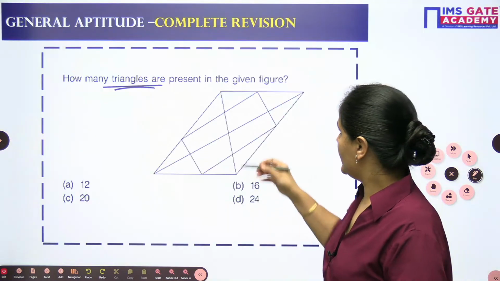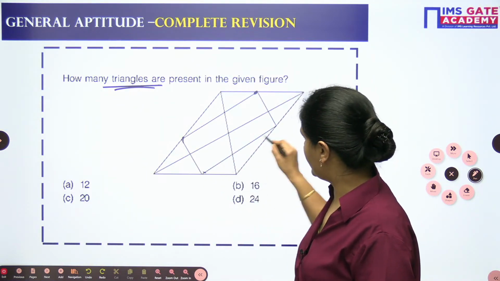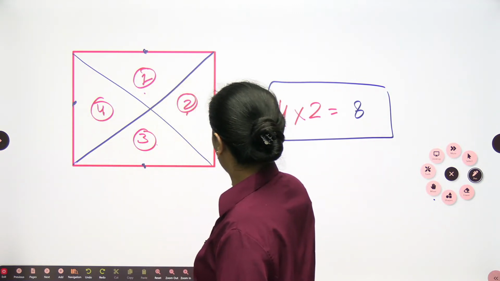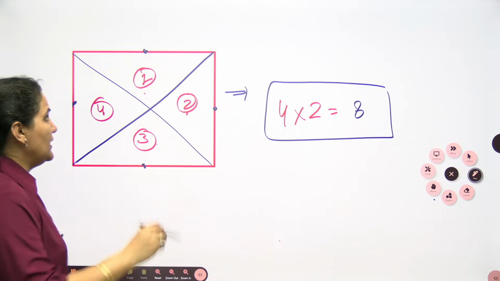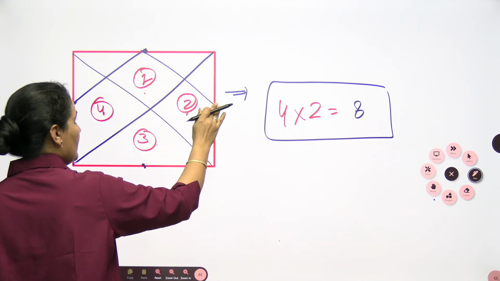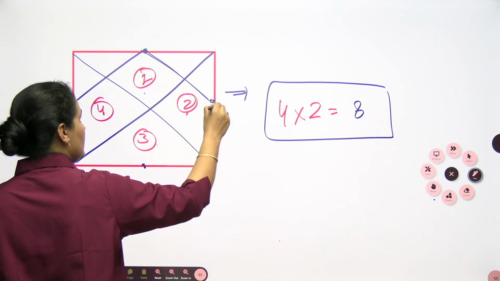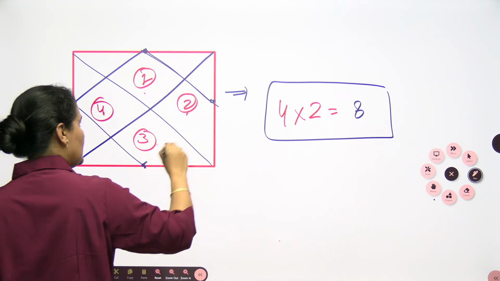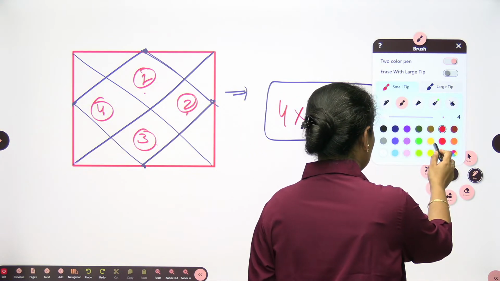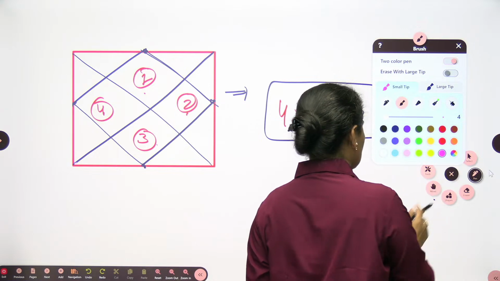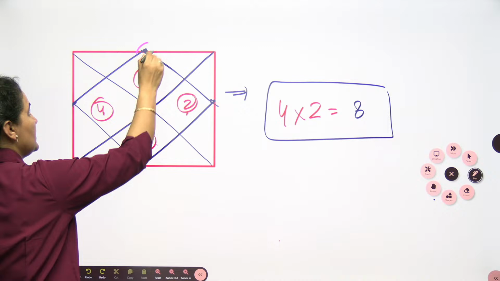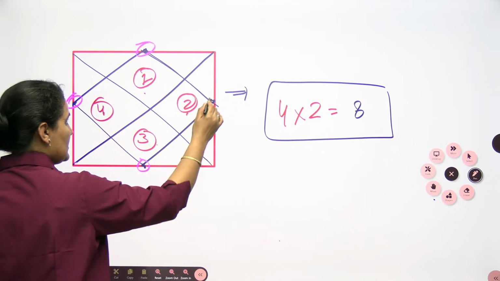Let's see the next one. You can see here the midpoints are also joined. If you join the midpoints of this figure, what happens? Initially I am having 8. When I join this midpoint and this midpoint, I need to change the color of the pen. Now look, when I join the midpoints, I am having one more figure.